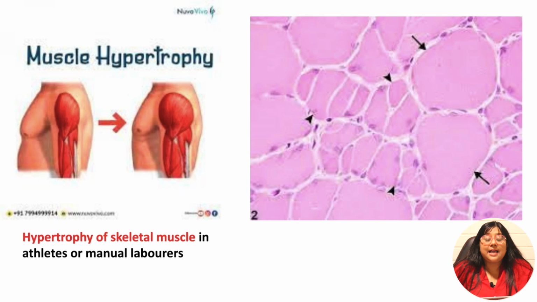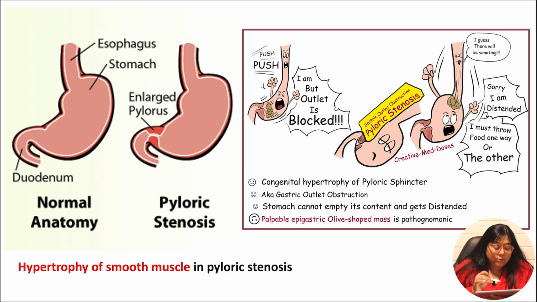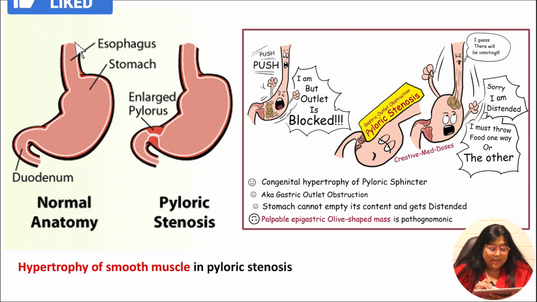Another example is hypertrophy of smooth muscle in pyloric stenosis. As you can see here in the diagram, there is the esophagus, stomach and duodenum. At the continuation of the stomach to the duodenum, there is a pyloric sphincter. This pyloric sphincter is enlarged because of hypertrophy of the smooth muscle of the pyloric region.